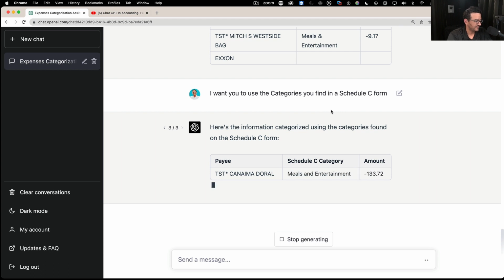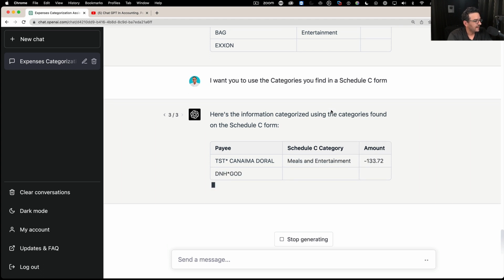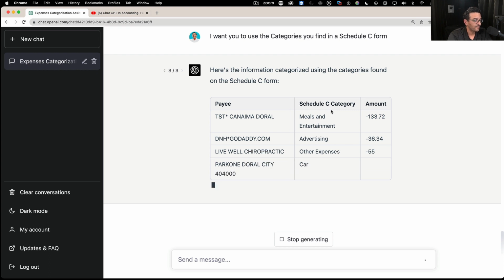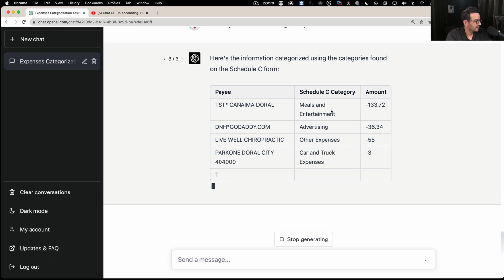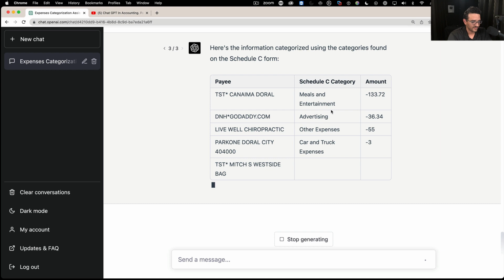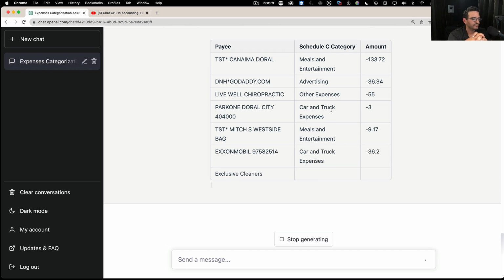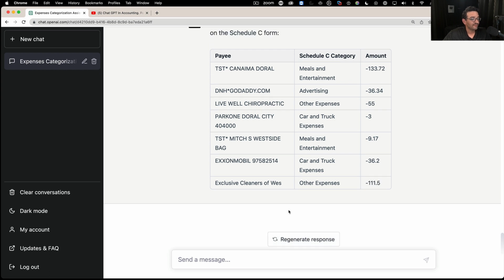Let's see. Okay, so meals and entertainment. Okay, that's good. Let's see the next one. It's going to say advertising. Okay, that's good. Then it puts chiropractic and other expenses. Okay, car and truck. It's not bad. So it's actually getting better and better. And this is what I mean by prompt engineering, which is, the more you have it tweak the information, just the better. So I'm going to hit stop here, and I'm going to give it more context.